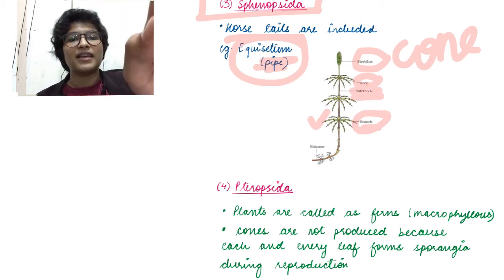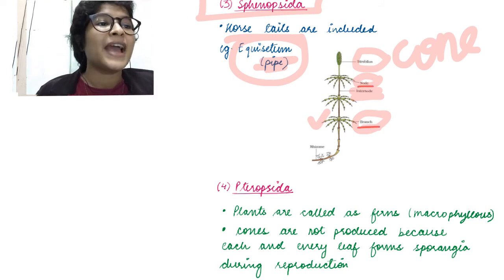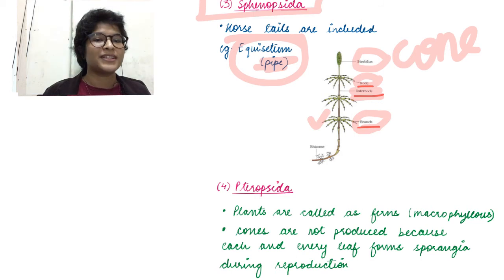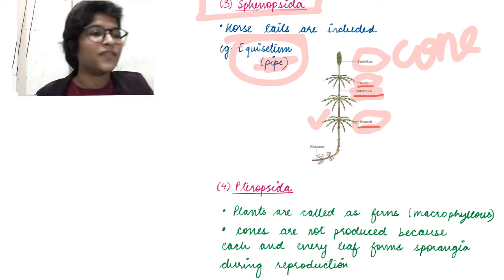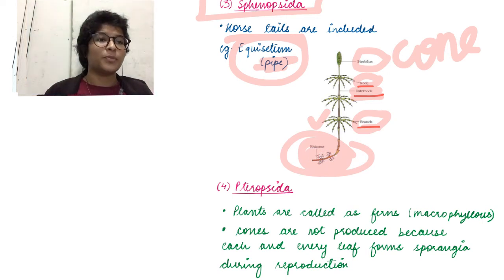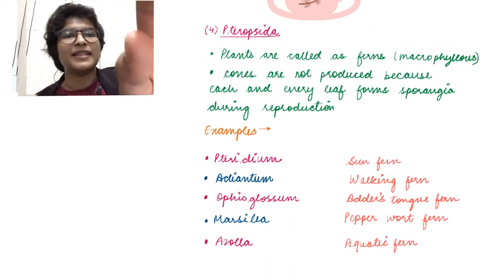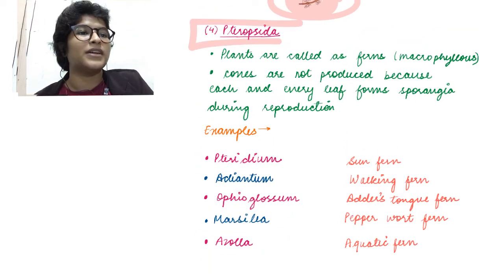And finally, at the bottom we have the root-like structure, it is the rhizome. Rhizome is nothing but the root structure, because in Pteropsida we do have a proper leaf, root and stem-like structures. Okay. So, going on to the next category, that is Pteropsida.